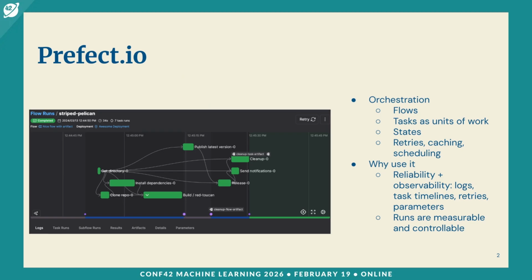Very quickly, Prefect is a workflow orchestrator, as I said previously, in which you can define a flow. It's a basic entity of Prefect, and it consists of tasks. Basically, a task is a unit of work. And the cool features of Prefect are that it allows you to schedule tasks that can implement retries, caching of flows, and you can see the execution of flows in the UI. And you can interact in the UI with these flows, expand and collapse. You can also see the parameters, logs, timings, and failures of the flows.